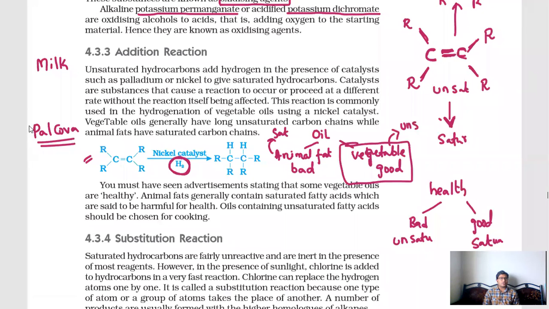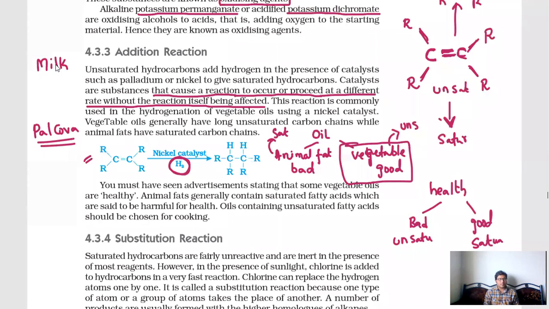You see that lemon juice acts as catalyst. Instead of waiting for 2 to 3 days, that reaction is happening within 2 to 3 minutes. That is meant by catalyst. Catalysts are substances that cause a reaction to proceed at different rate without the reaction itself being affected. So here milk taste will not change. I mean, milk will be milk. It will not become very sour because of addition of lemon juice. So what is the catalyst? It causes a reaction to proceed at different rates. So it may fasten the reaction, it may slow the reaction.